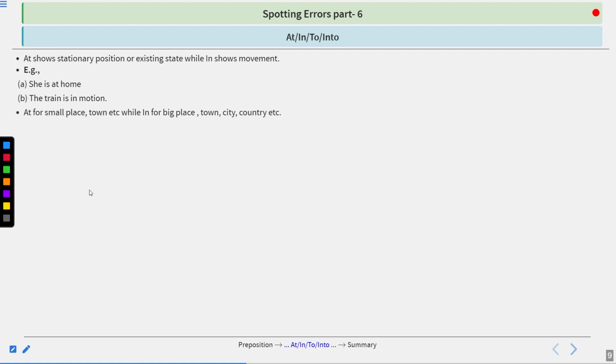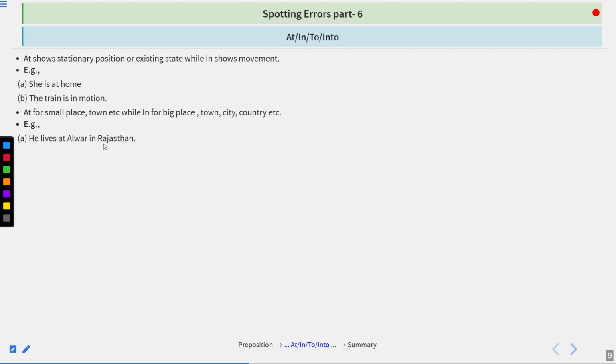At for small place, town, etc., while in for big place, town, city, country, etc. So in reference to places, at is used for small places, town, etc., while in is used for big place, town, city, country, etc. Let's look at the example. He lives at Alwar in Rajasthan.